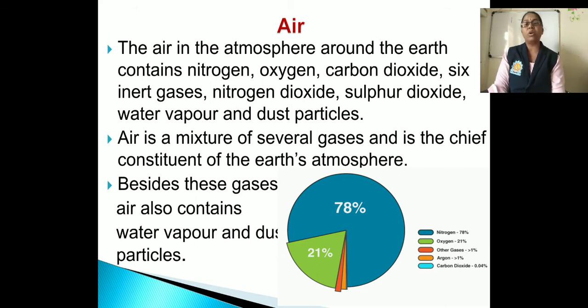Argon contains 0.9% and carbon dioxide contains 0.03%. From this figure we can say that air is a mixture of several gases, and besides these gases air also contains water vapors and dust particles.